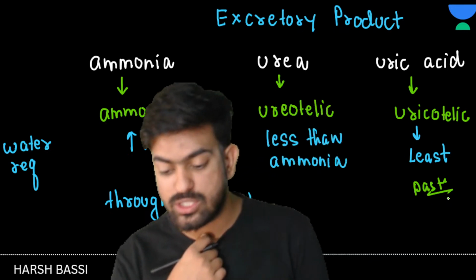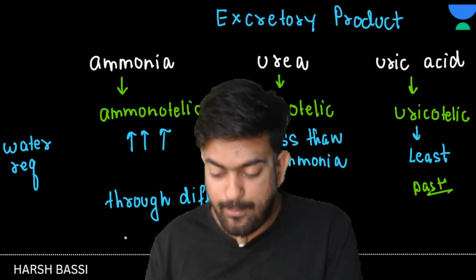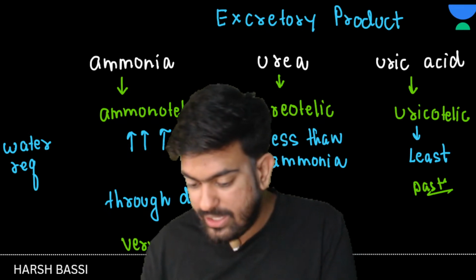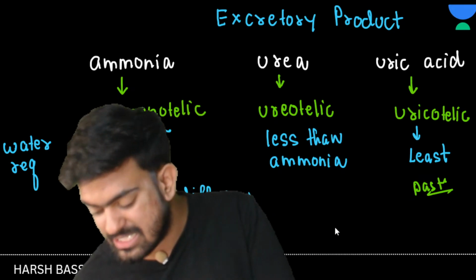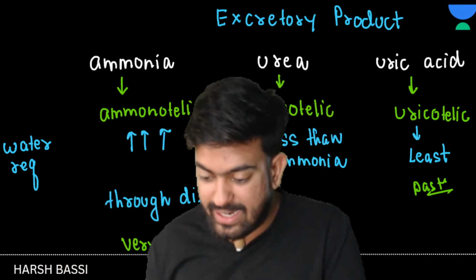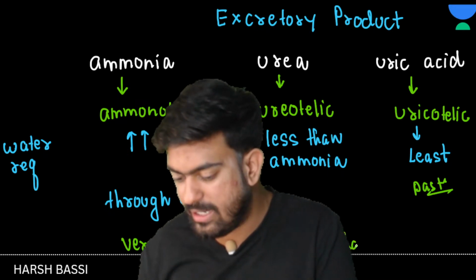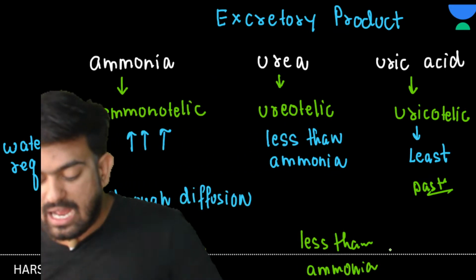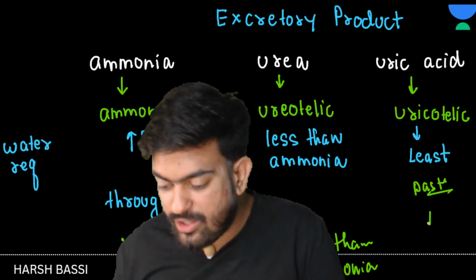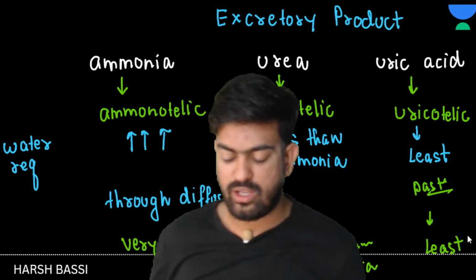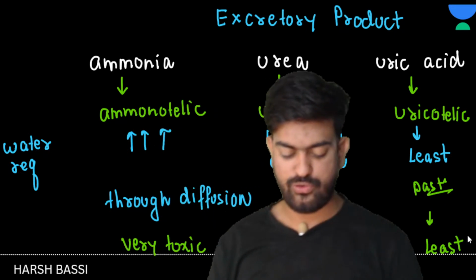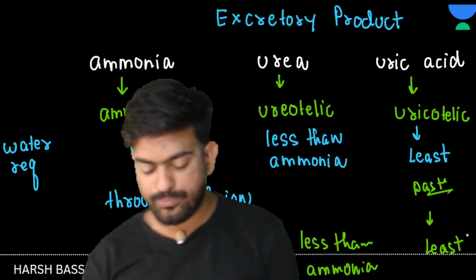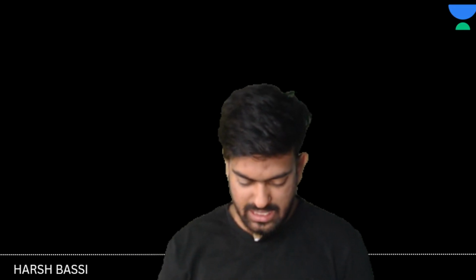If I talk about toxicity, bacho, ammonia is very toxic. Urea is less toxic than ammonia. It is also toxic, but less than ammonia. And if I talk about uric acid, it is least toxic. Clear to everyone? Yes or no, bachcho? If it is clear, then let us move forward.